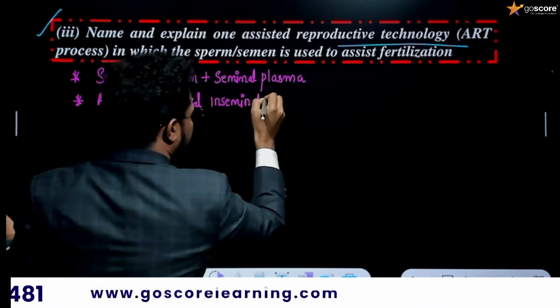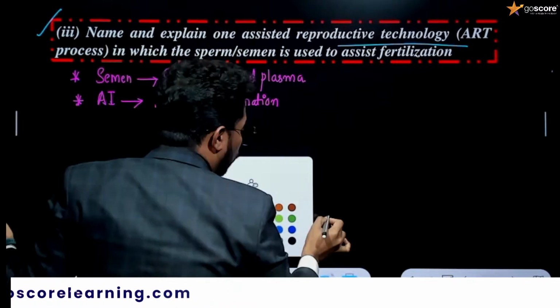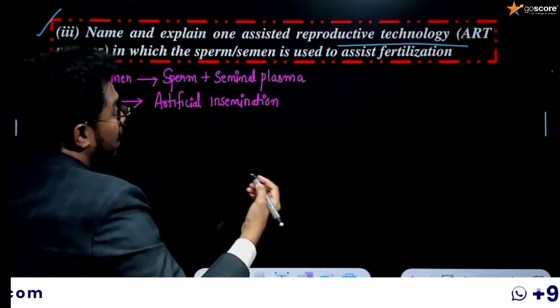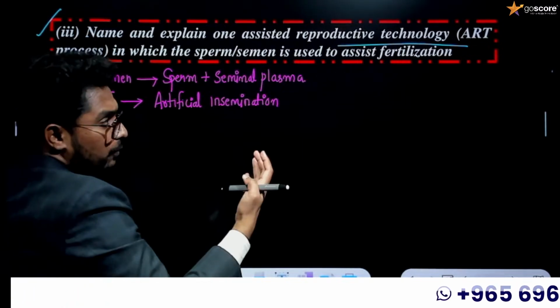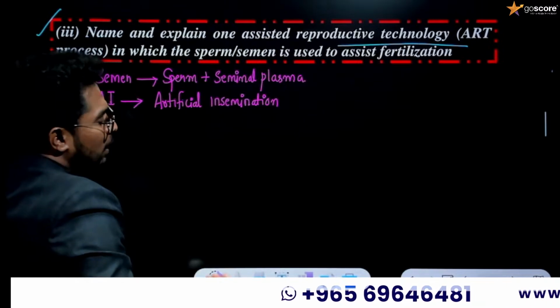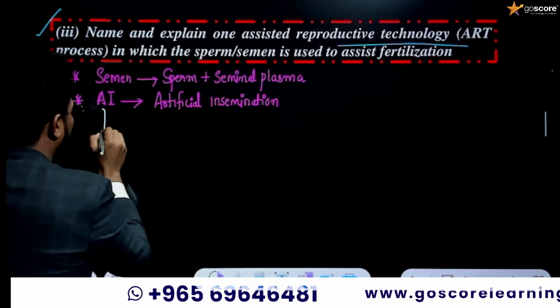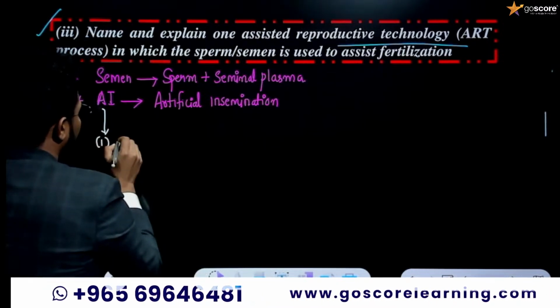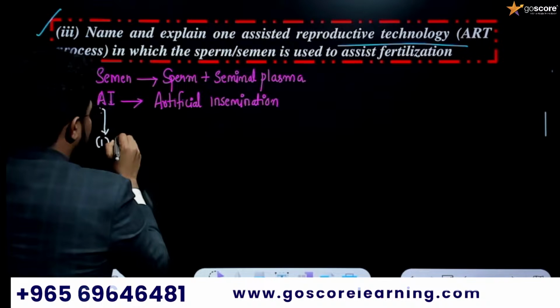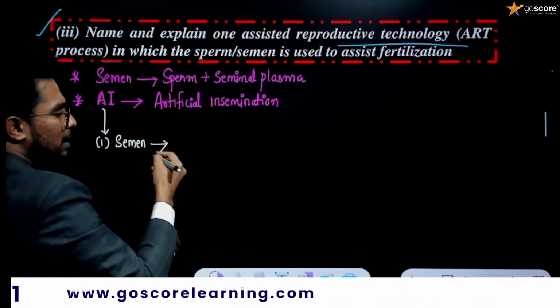If the male partner is having a low count of sperm in the semen, we need to go for this artificial insemination. In artificial insemination, first we will be collecting the semen, and the semen will be collected from the male partner itself.